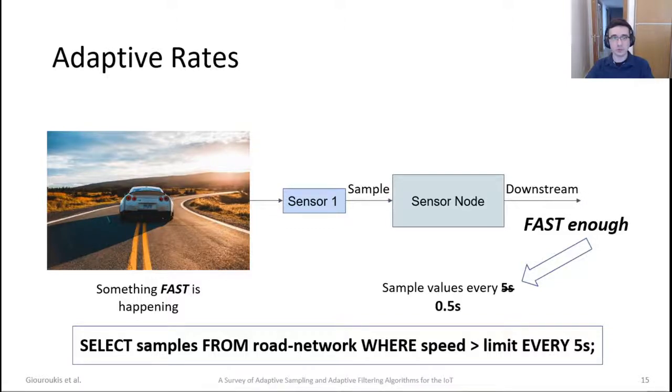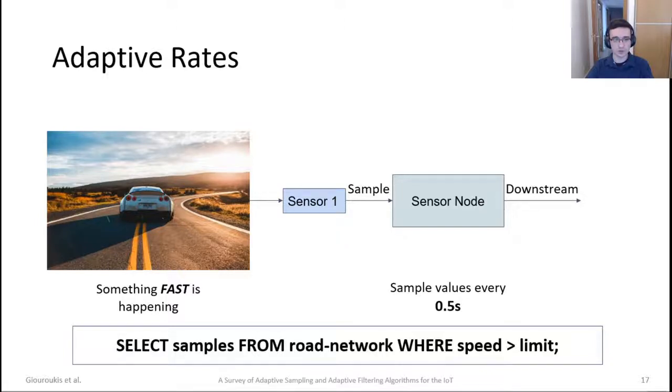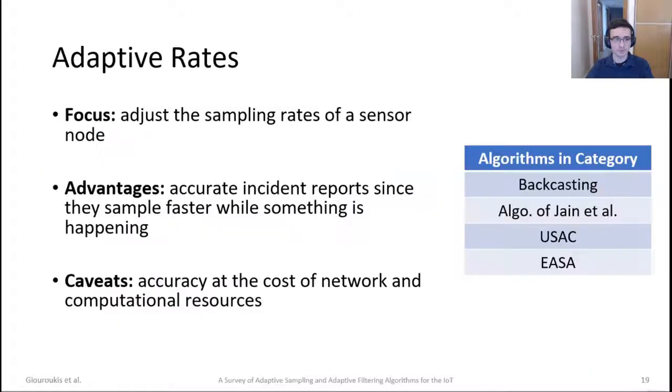If we say we wanted to go with half a second, that would be probably fast enough to capture the plates of the car. That means that this clause of the query is not actually needed anymore if we have something like adaptive rates, and our query would be something like this. The main focus of the whole category of adaptive rates is to adjust the sampling rates of the sensor nodes so they match the events that happen in real time.